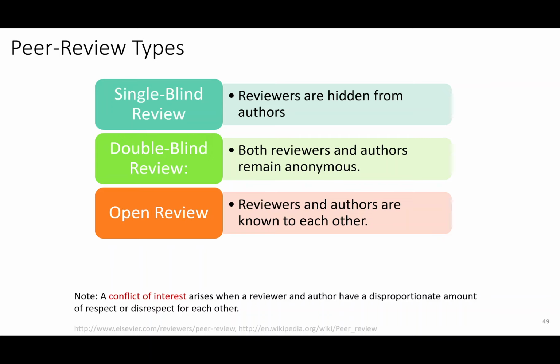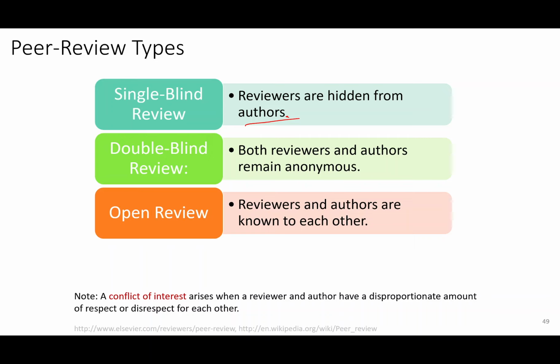A single blind review means reviewers are hidden from the authors, but the reviewers know the names of the authors of the paper. And then secondly, the double blind review. This is an excellent way of reviewing. Top conferences like CVPR have double blind review. Both reviewers and authors remain anonymous.